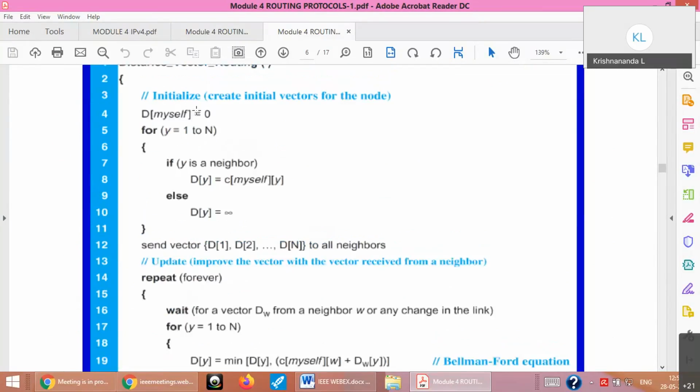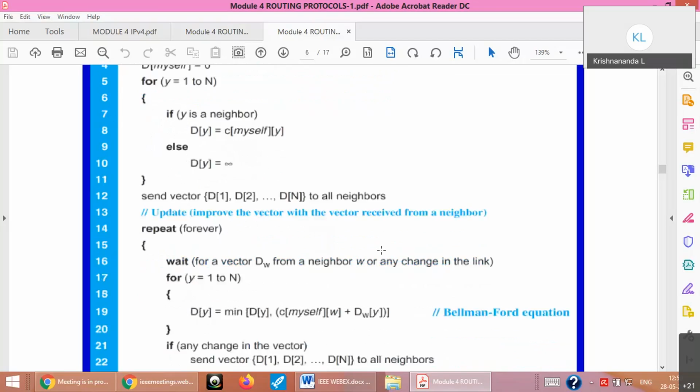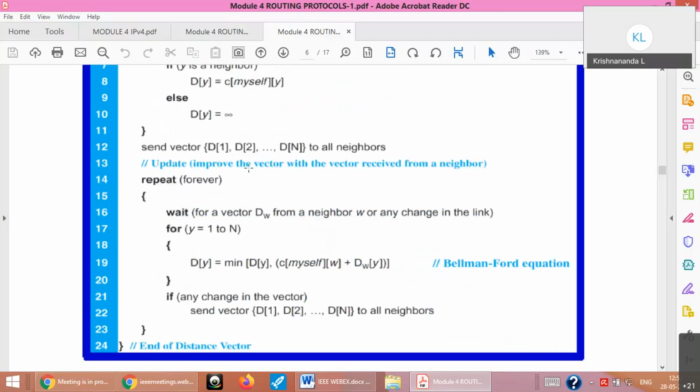So in initialization, if you are myself, your distance is 0. Then for all other nodes, if a node is a neighbor, then you know the cost already because that weight will be there for you. If it is not a neighbor, it is infinity. So this will be the initialization step. Then once you initialize, you send your distance vector to all other neighbors. Then each node will operate on its vector with respect to the